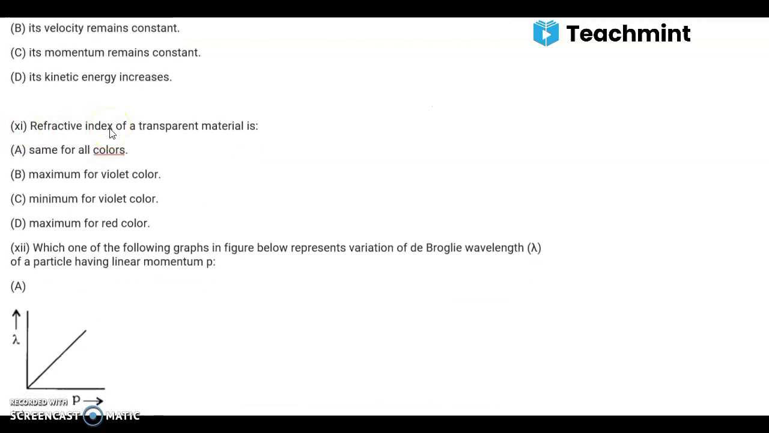11th question. Refractive index of a transparent material is same for all colors, maximum for violet color, minimum for violet color, maximum for red color. Option B, that is maximum for violet color. Moving to 12th.